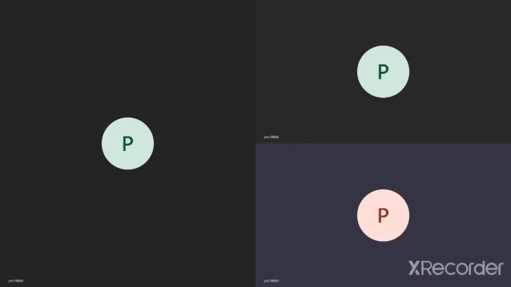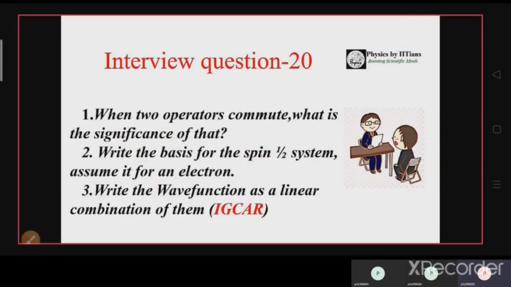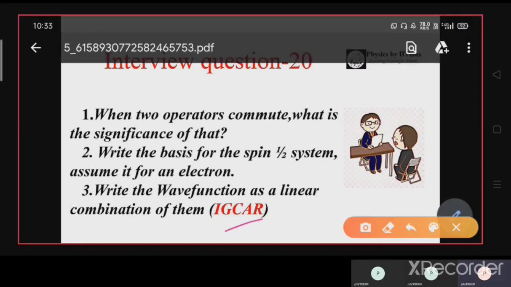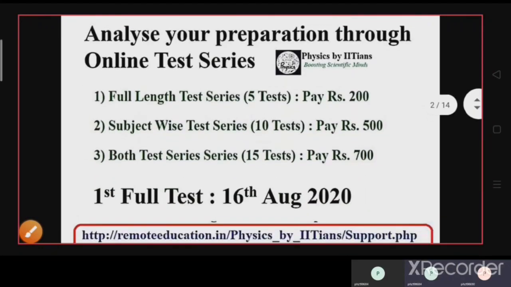We are back with another interview question, and these questions were asked in an IGCAR PhD interview. The question is, when two operators commute, what is the significance of that? And the other question is, write the basis for the spin half system, assume it for an electron, and write the wave function as a linear combination of them. So we start our video, and we understand and answer the questions thoroughly.